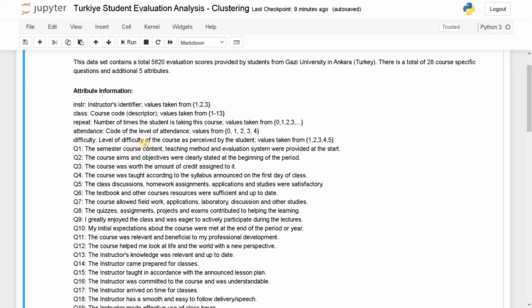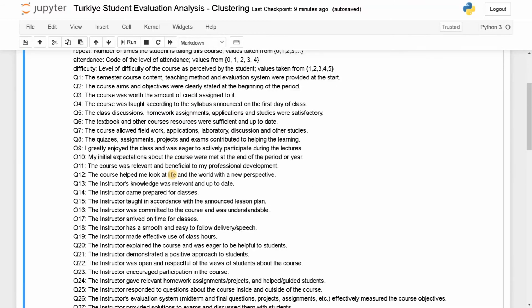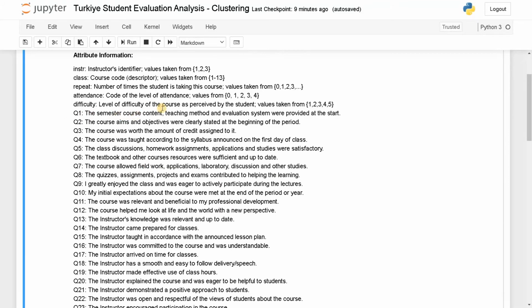Difficulty, level of difficulty of the course as perceived by the students. Values taken from 1 to 5. 1 is easy and 5 means it's very difficult. Like that, we can get an assumption from the values. And these are the 28 questions they asked to the student about the course and the respective instructor.